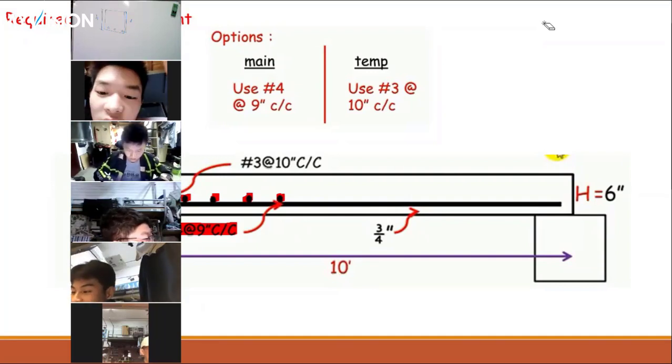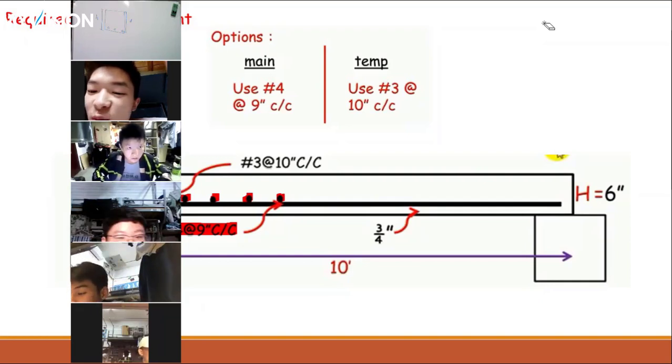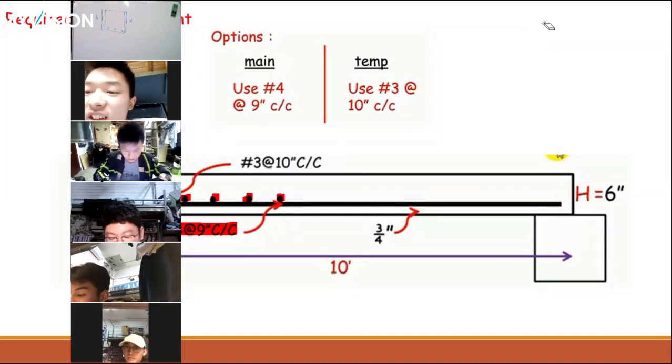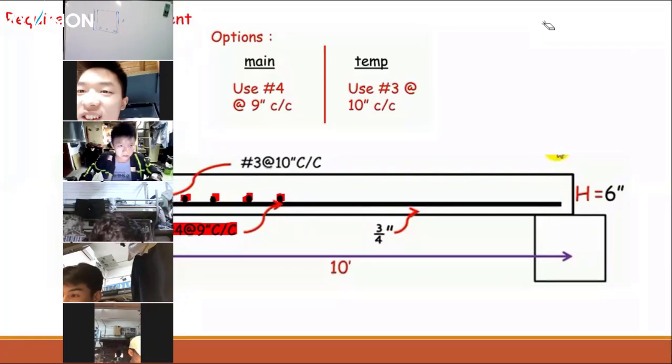Anything? Yes, why is the concrete density 150? How will the density of concrete be affected? The density of the concrete, or unit weight of the concrete, is always equal to 150.